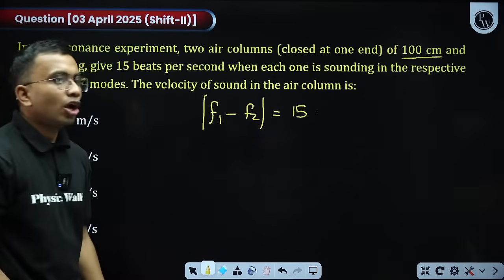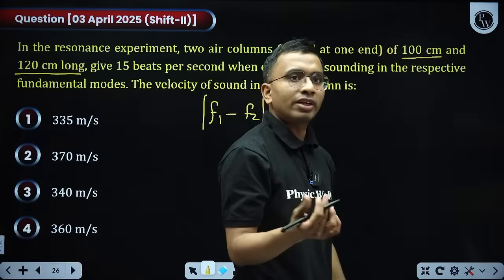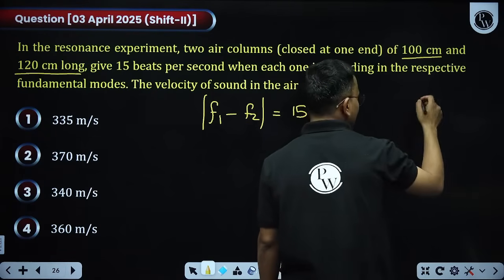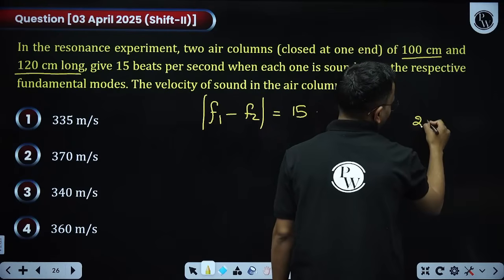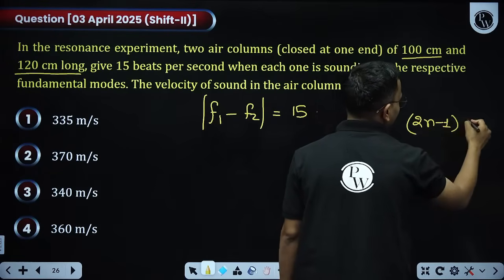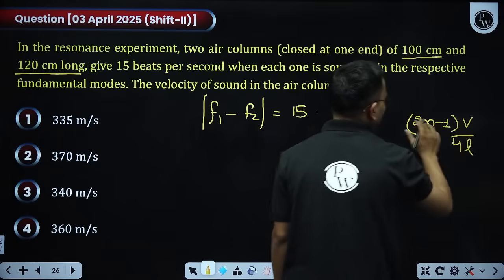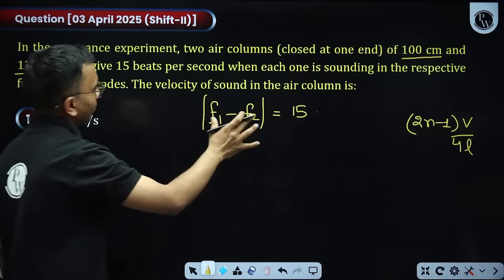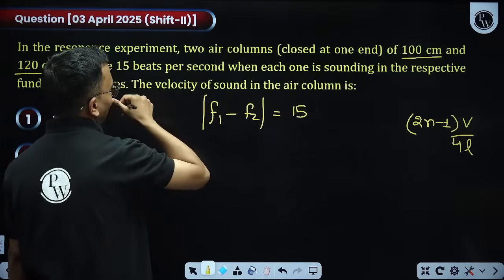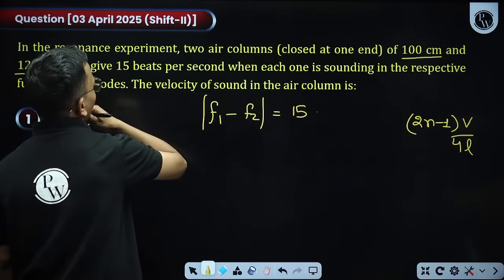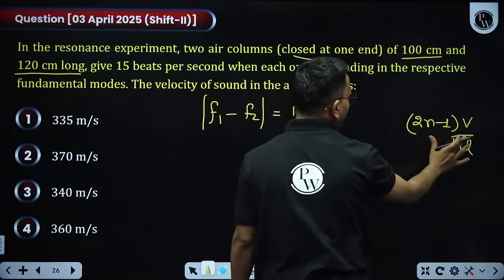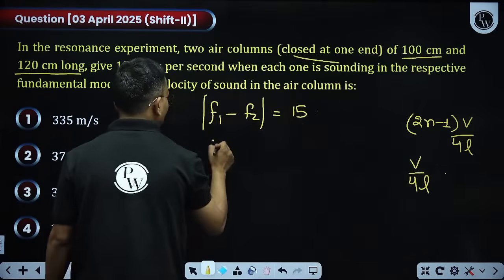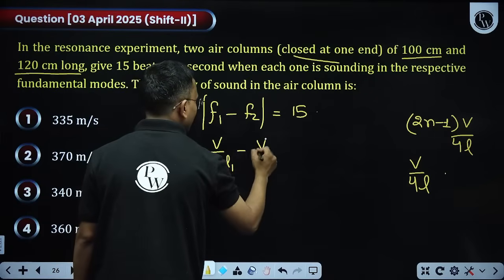We need the velocity of sound. How do we write the fundamental frequency when it is closed from one end? How we write the frequency for the nth mode? That will be 2n minus 1. It is closed from one end, so V divided by 4L. It is odd multiples of V by 4L. Remember it. These are closed at one end, yes. Odd multiples of V by 4L. For fundamental, it will be just V by 4L. So its fundamental will be V by 4L1, and the other's fundamental will be V by 4L2.